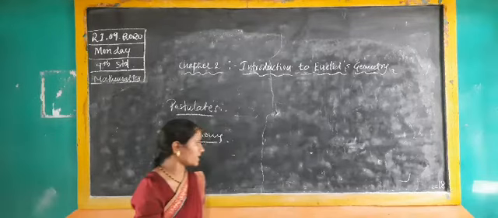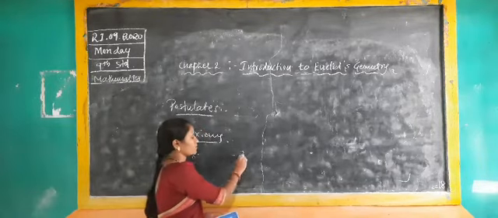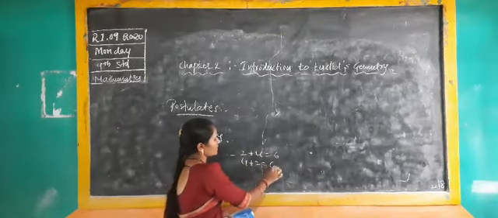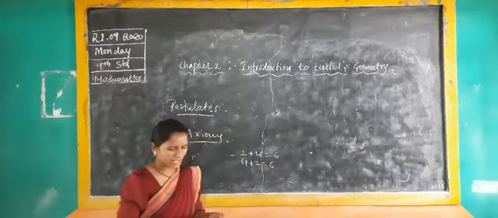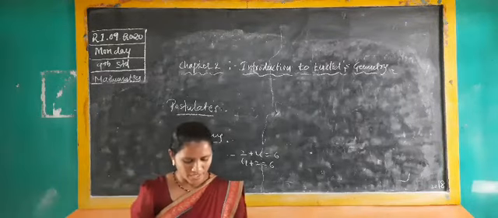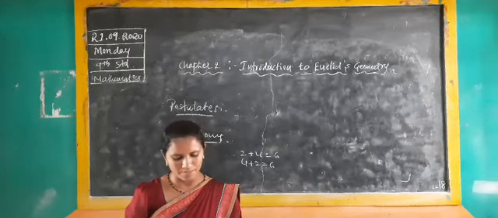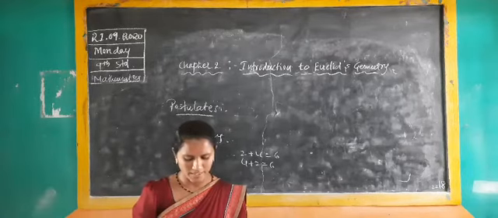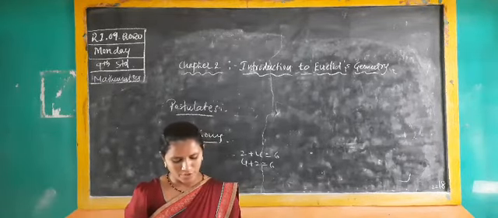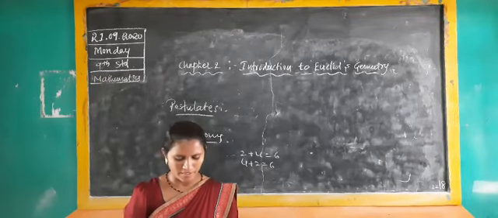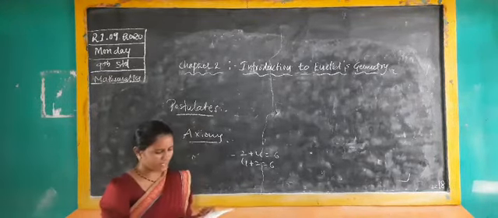You know already, if you are taking 2 plus 4, it will be 6. If you reverse it, 4 plus 2 is also 6. If you are adding equals, you will get equals only. Next, if equals are subtracted from equals, the remainders are equal. If you subtract equal numbers, you will get equal. Next, the fourth point: things which coincide with one another are equal to one another. Next, the whole is greater than the part.